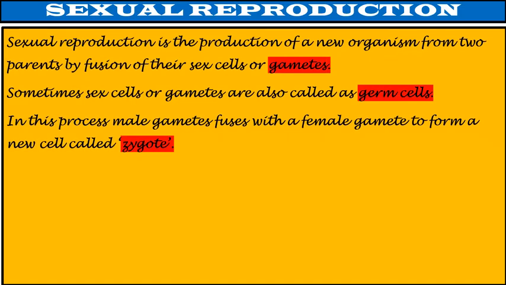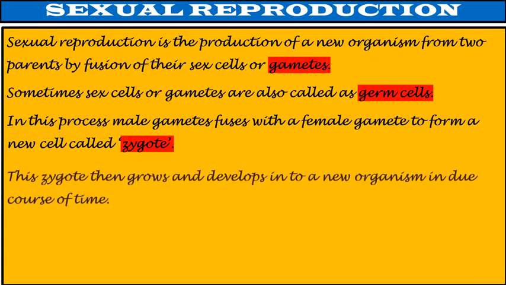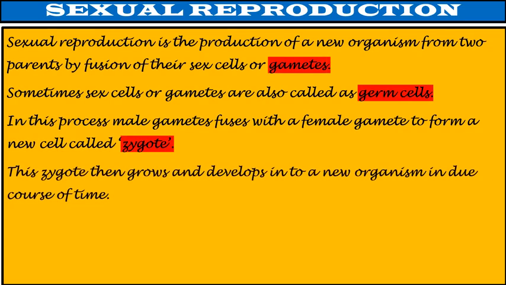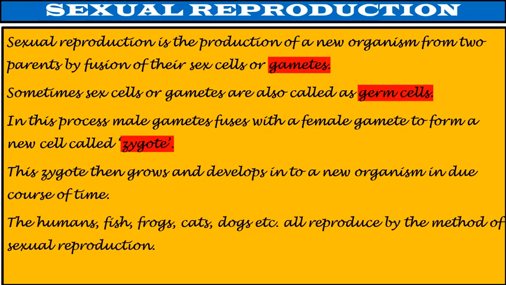In this process, male gamete fuses with a female gamete to form a new cell called zygote. This zygote then grows and develops into a new organism in due course of time. Humans, fish, frogs, cats, dogs, and many more, are all produced by the method of sexual reproduction.